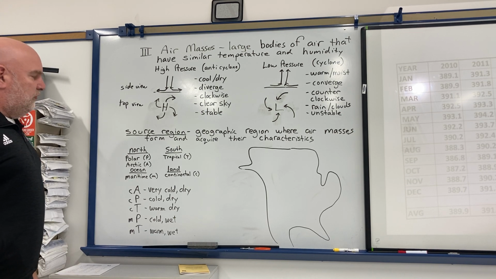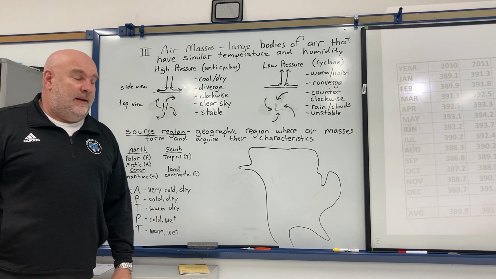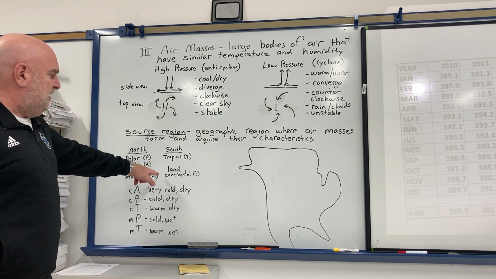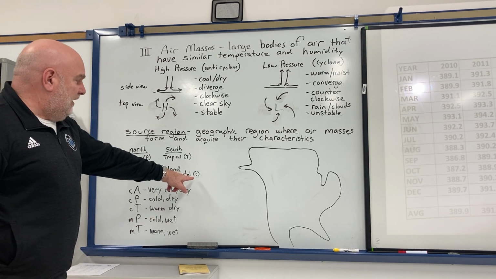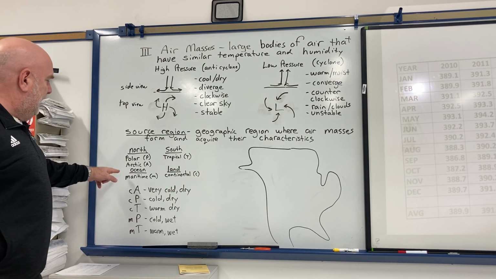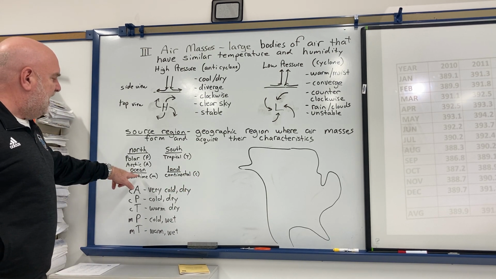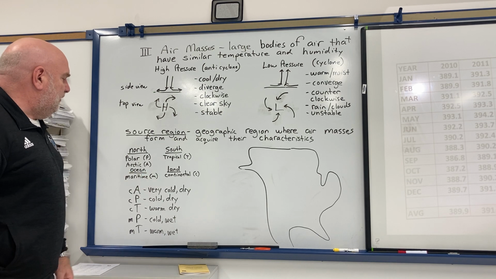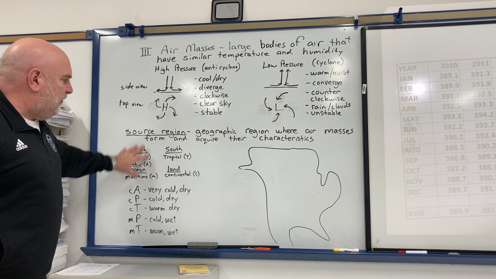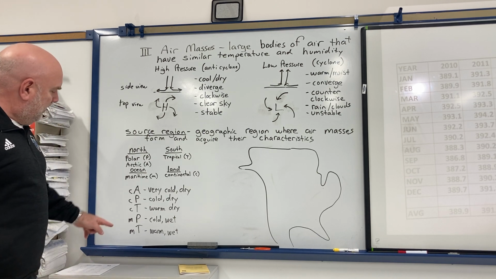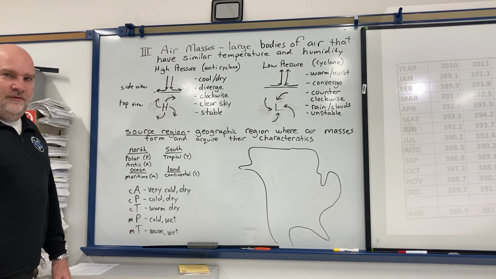And the other thing is whether it's going to be a dry air mass or a wet air mass. So if an air mass originates over land, it's called a continental air mass. So that's dry. And if it forms over water, it's called a maritime air mass, represented by the letter M, and that's a wet air mass. So you put these together and you end up with several varieties of air masses.